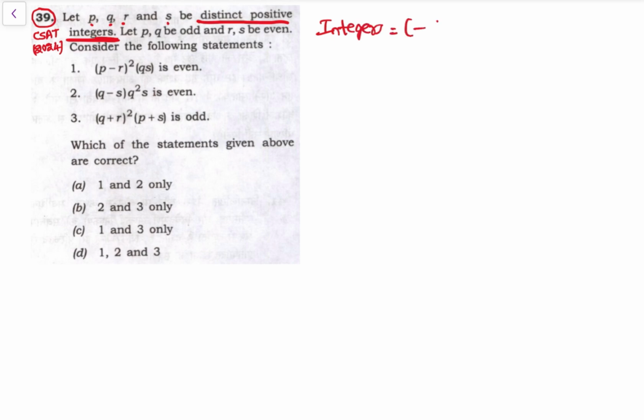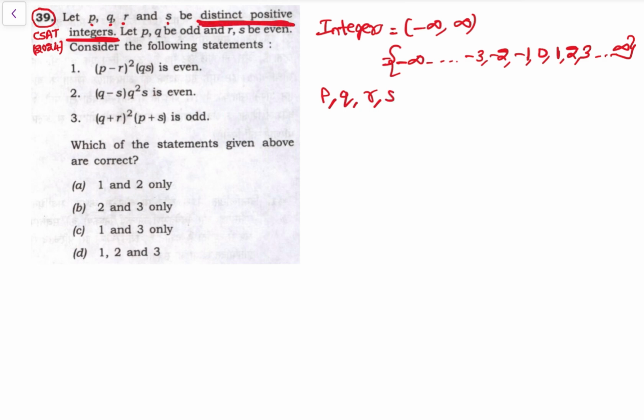Integers are minus infinity to infinity, that is minus infinity, minus 3, minus 2, minus 1, 0, 1, 2, 3, so on till infinity, right? So minus infinity to infinity are integers, right? Now see, P, Q, R, S are distinct positive integers.